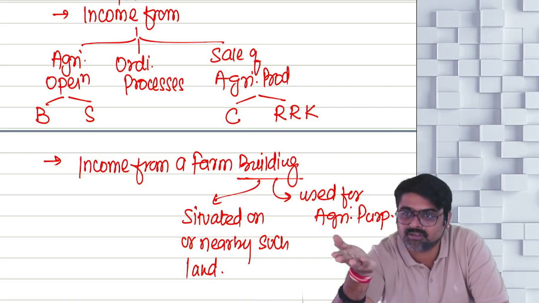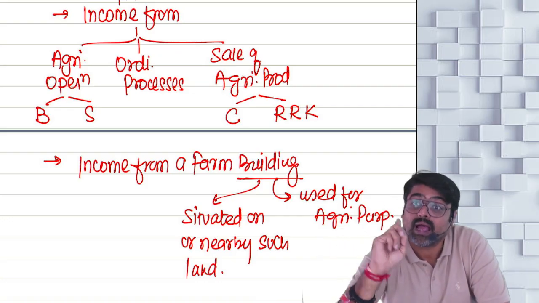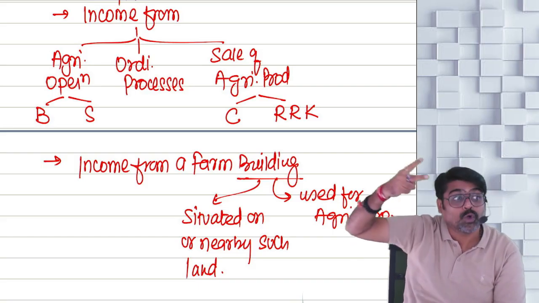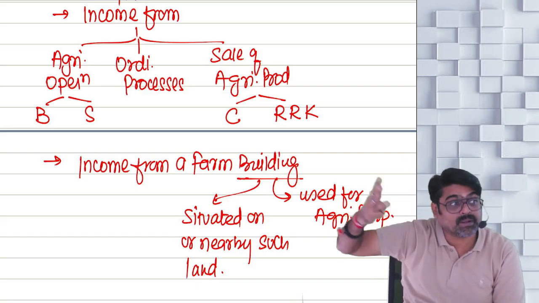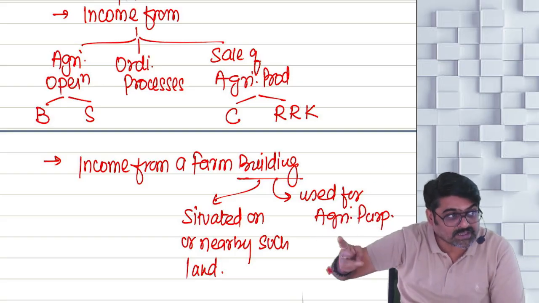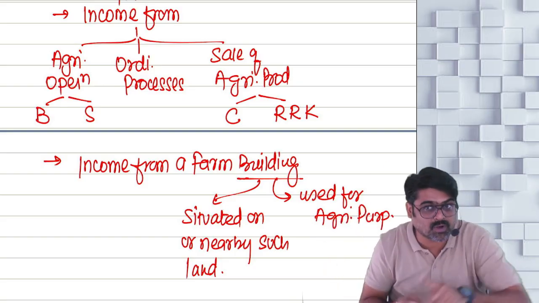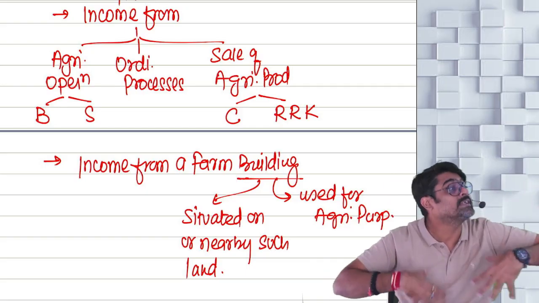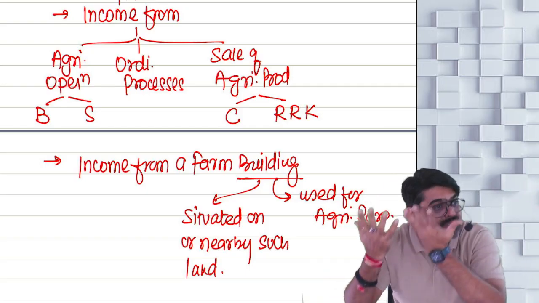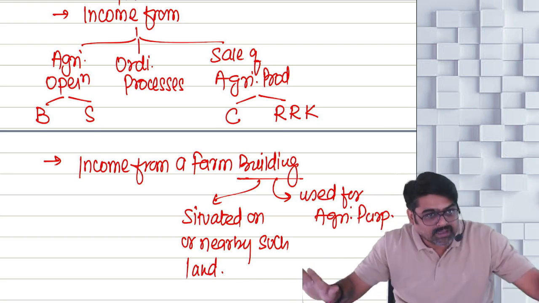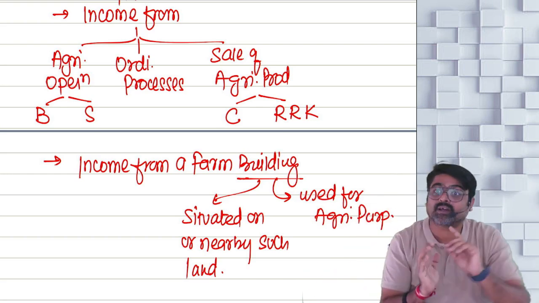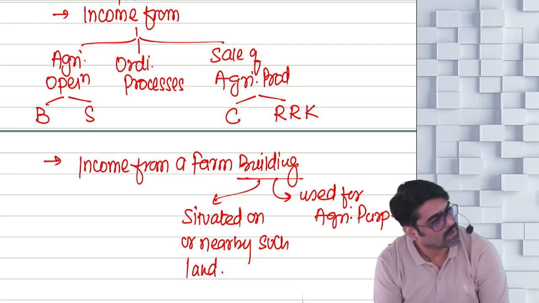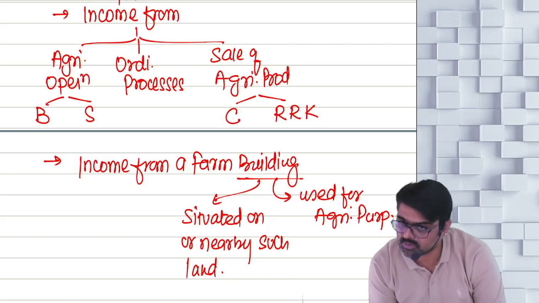Understanding? And that is the reason why you may have a house property of which you are the owner and not used for the purpose of your business or profession, still this type of property will not come under the head house property. Why? Because the income of these buildings is treated as agricultural income, fully exempt. Hence these types of properties are never considered under the head house property. Understood or not? Yes or no?